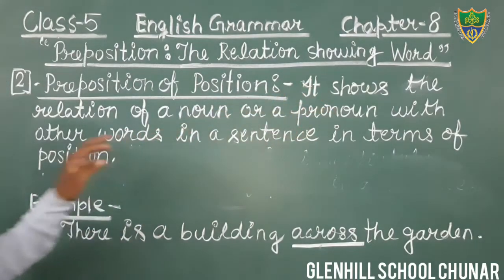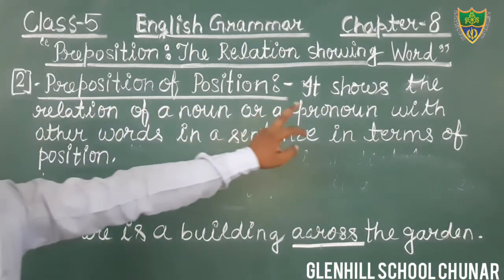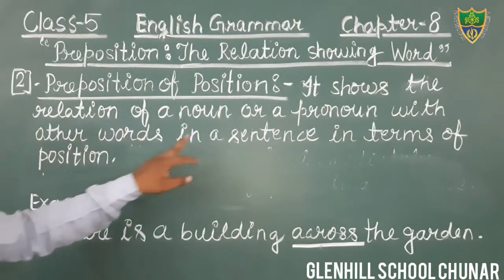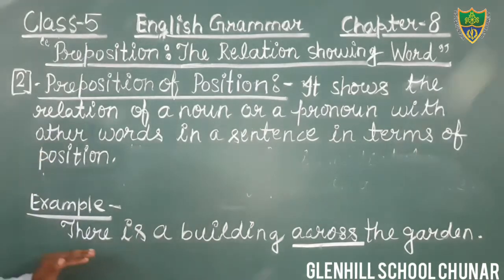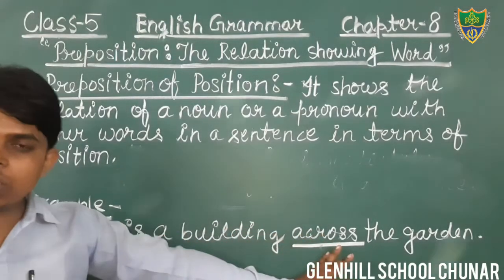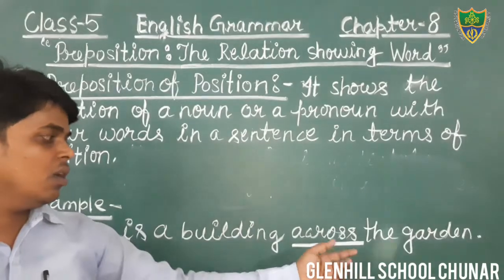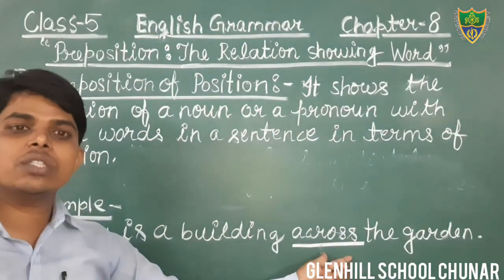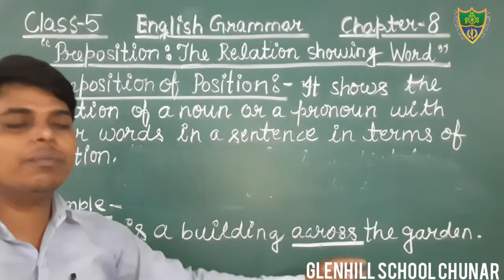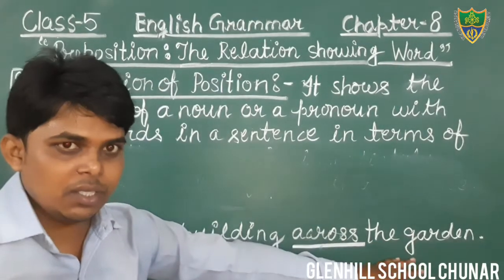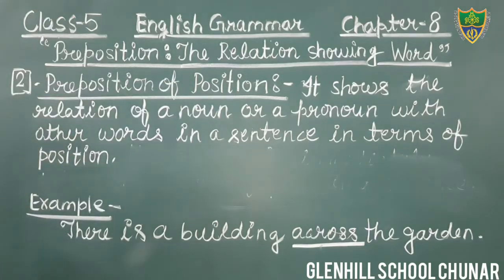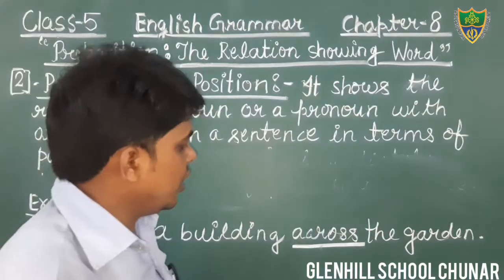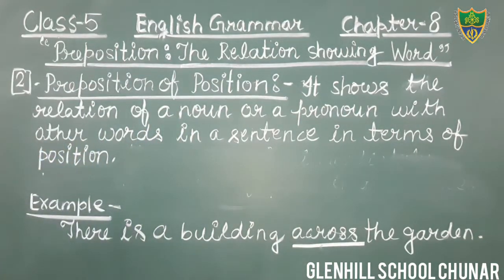It shows the relation of a noun or pronoun with the other word in the sentence in terms of place. Okay? Just see, there is a building across the garden. And here the word across is used in terms of place to denote the place. In this sentence, the word across is preposition.